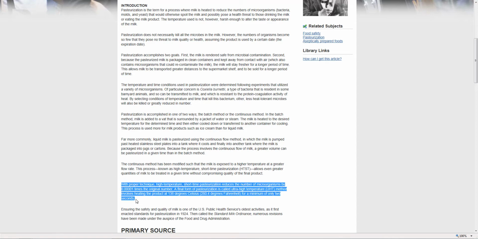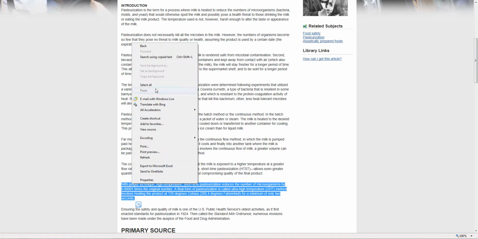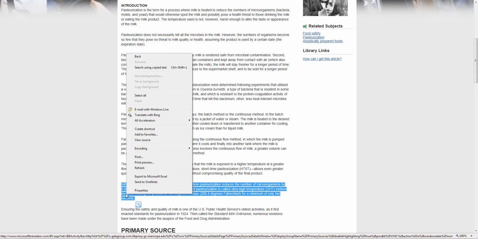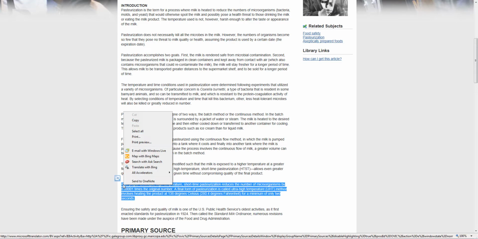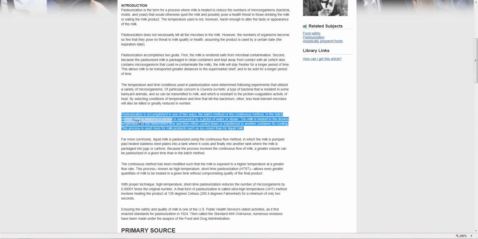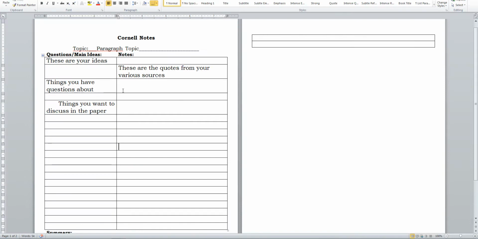So I'm going to copy this because this fits my quote-unquote topic. My copying is a little goofy. There we go. Now I'm going to copy it, come back over here, and get into my Cornell notes. This is a quote that works for one of these ideas, so I'm going to post it in the same general area as an idea.